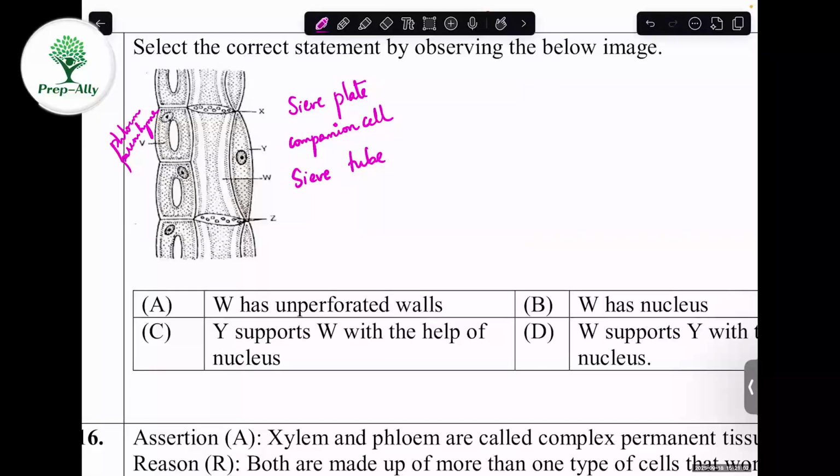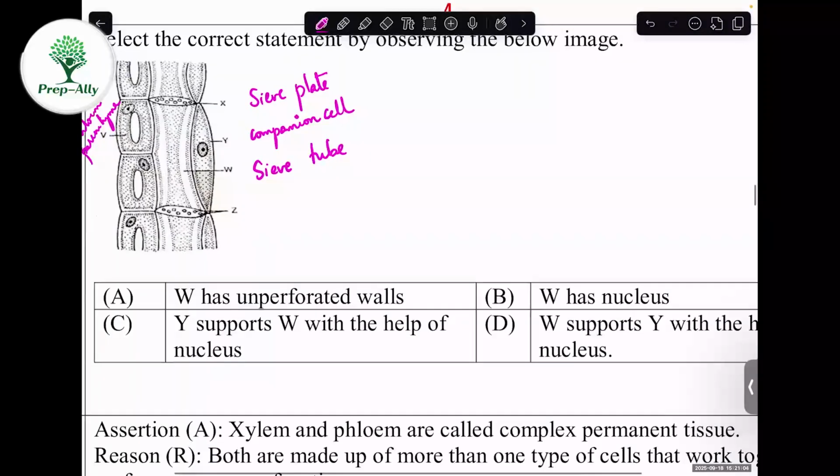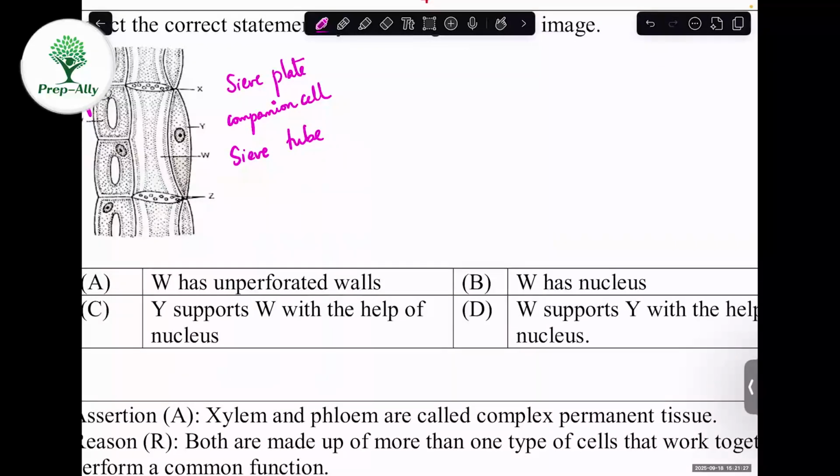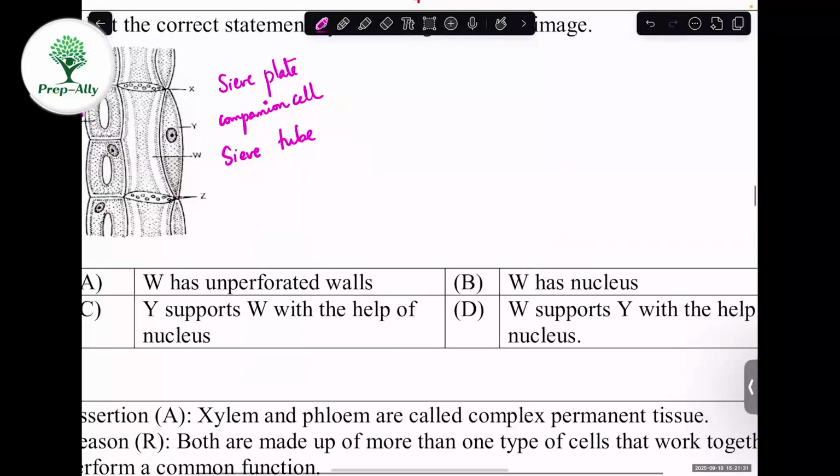No, it's wrong. Okay. The second option, W has nucleus. No, because we have studied that sieve tube doesn't have a nucleus. Instead, the companion cell has a nucleus. With the help of that nucleus, the sieve tube is supported. So option B is wrong. We'll see option C and D. Y supports W with the help of nucleus, or D, W supports Y with the help of nucleus.